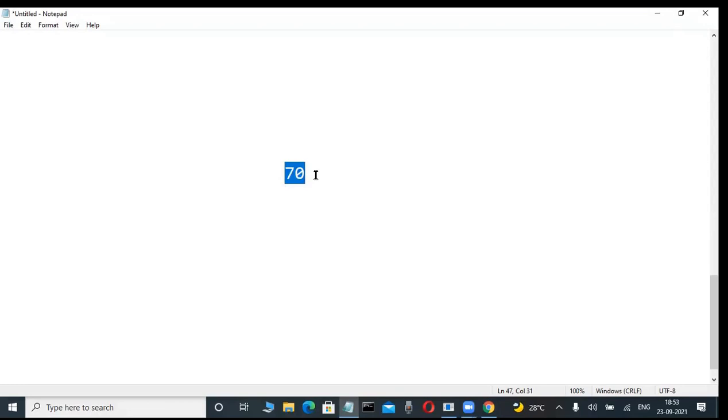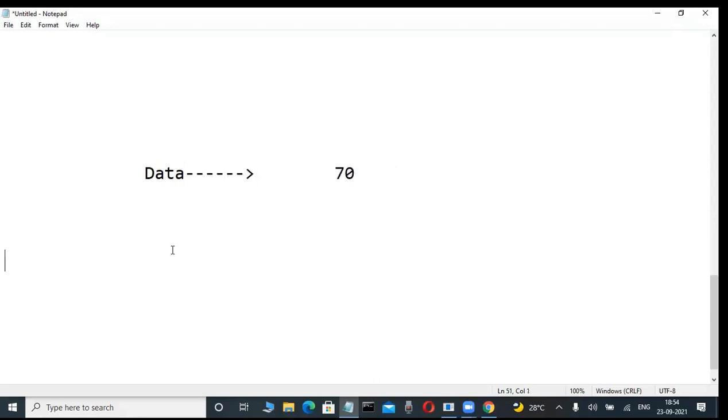What is this 70? I don't know. You don't know, a confusing state only. That's why this is a number, a collection of numbers. There is no meaning in this one. That's why this is data. Very good. This is data only.